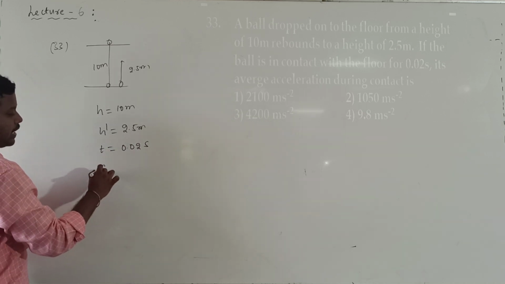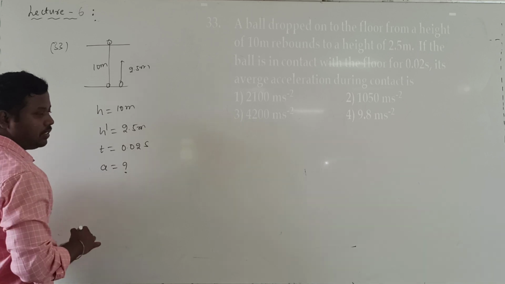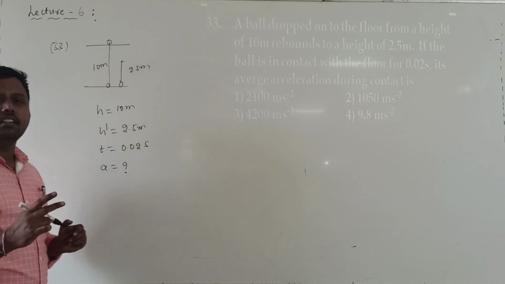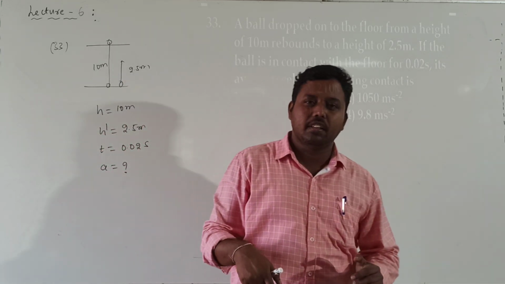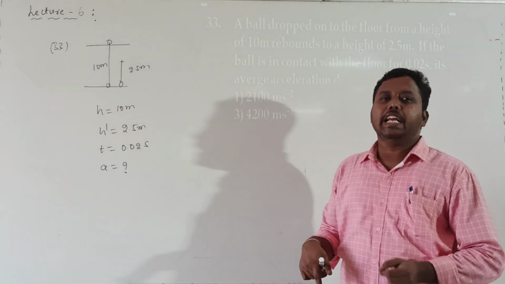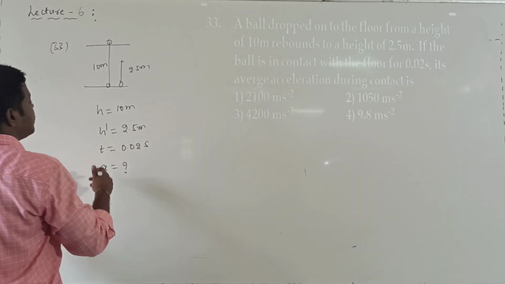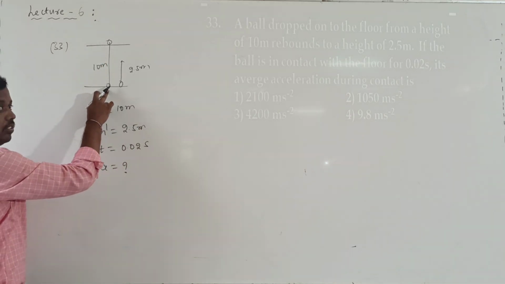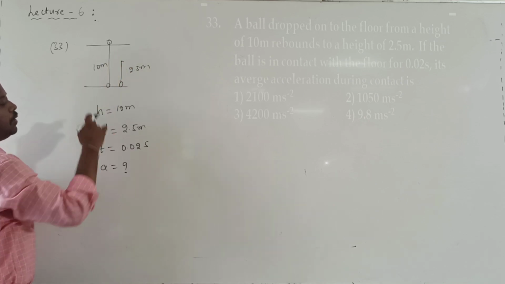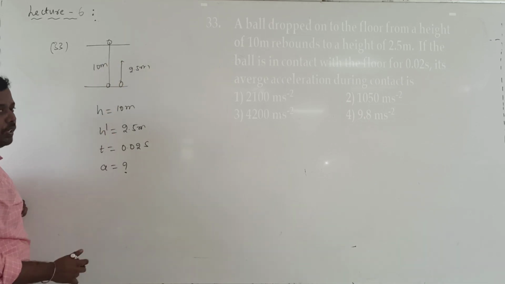Now what are they asking us to calculate? What is the average acceleration? Here we need to consider the downward journey and the upward journey. During the downward journey, initial velocity is 0 and the final velocity we want to calculate. So what is the velocity with which the ball hits the ground? And what is the velocity with which the ball will rise to the height of 2.5 meters?